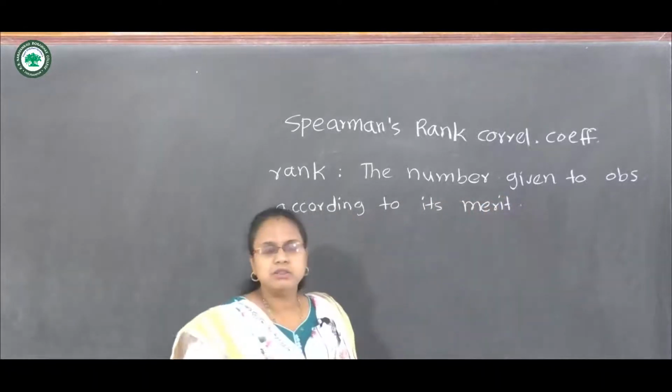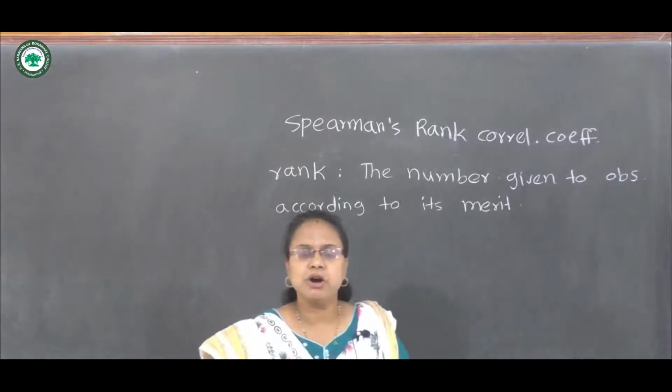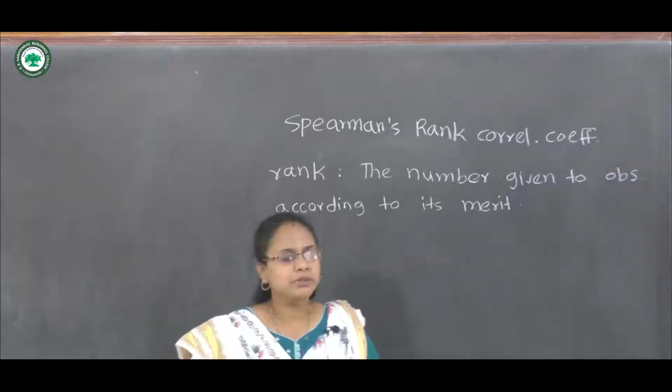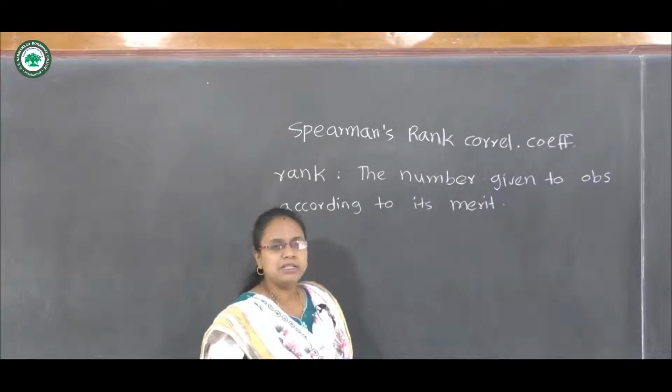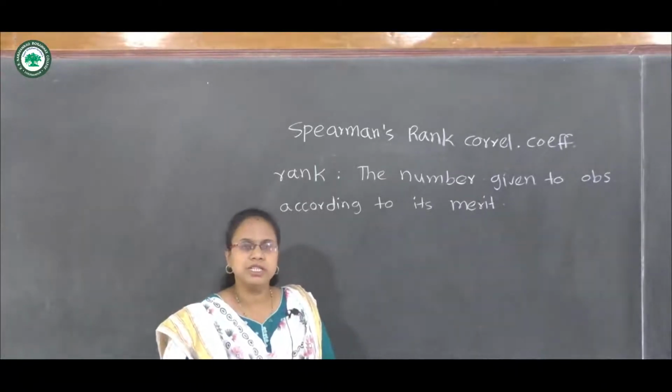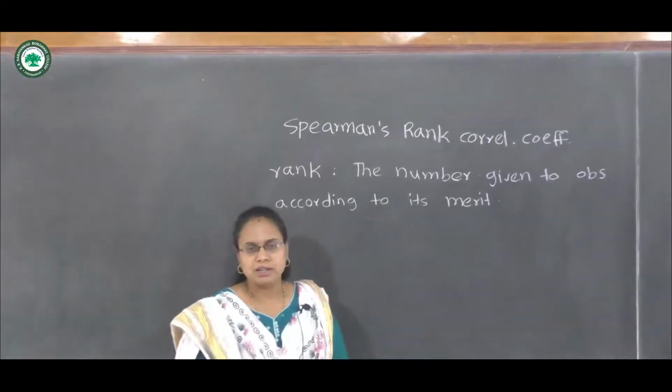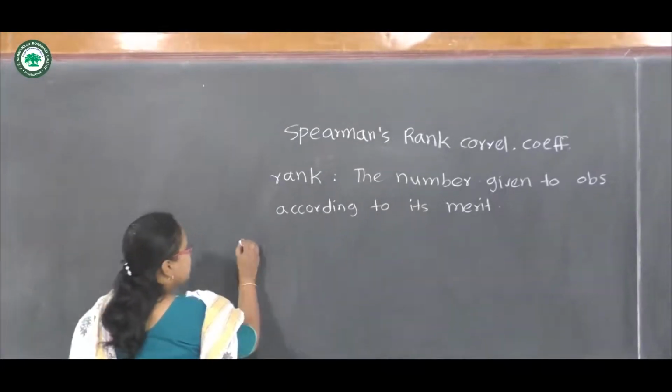So we assign the observations either in increasing or decreasing order of magnitude, and then we assign the rank to each observation in the data. This is called rank, and this procedure is called ranking.